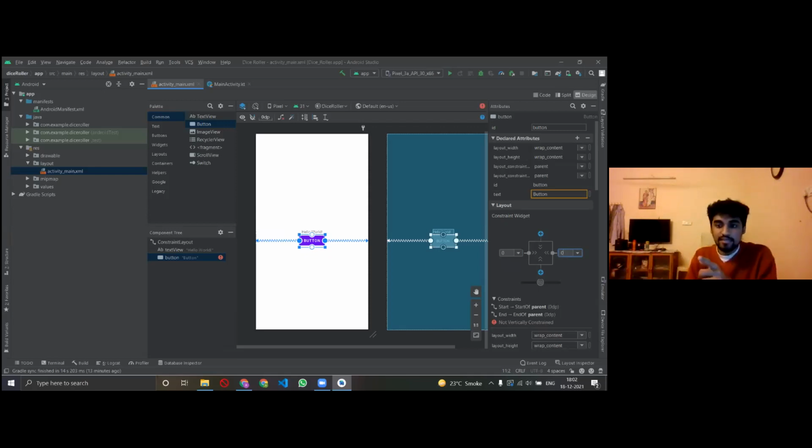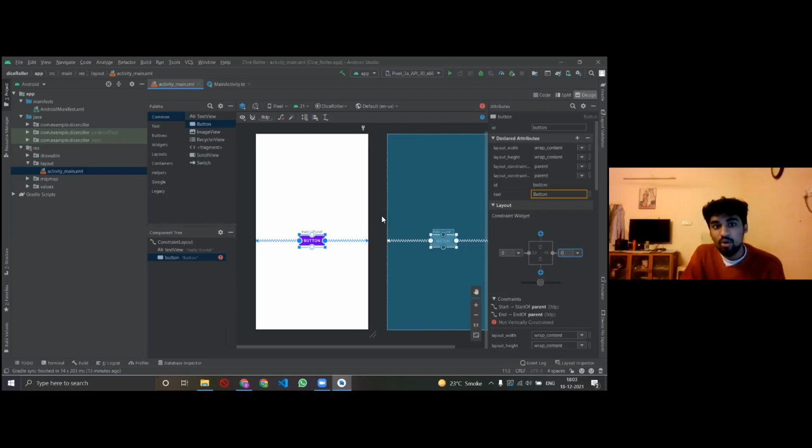And why did I enter 0, 0 here? Because I'm basically telling the button, listen button, I have dropped you in the center and I want you to stay there. So don't move towards your left or right. I'm telling it to go 0 towards your right and 0 towards your left. Button, you stay right there. So that's why I've typed 0, 0. And so now the button is done, right?